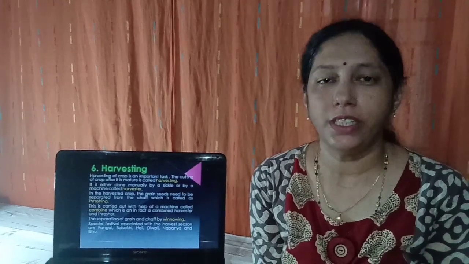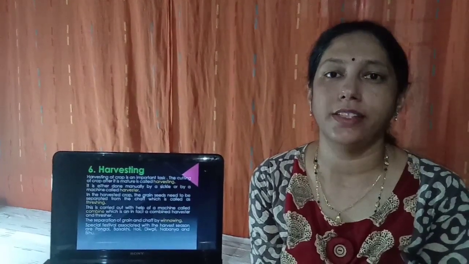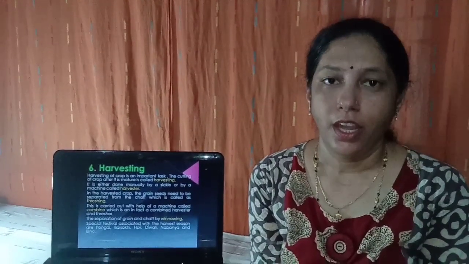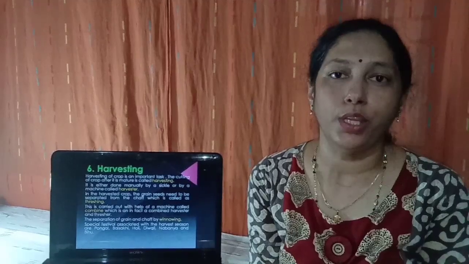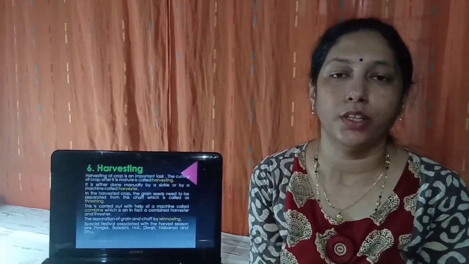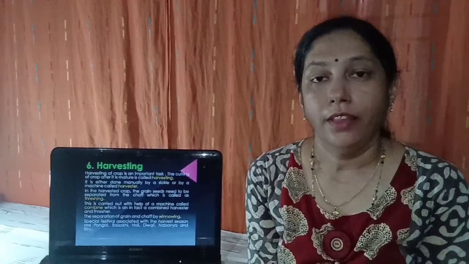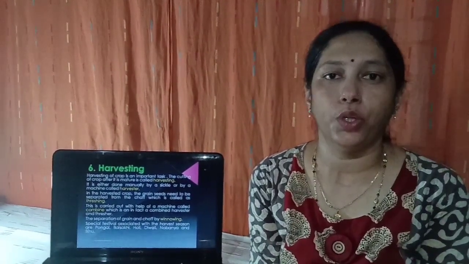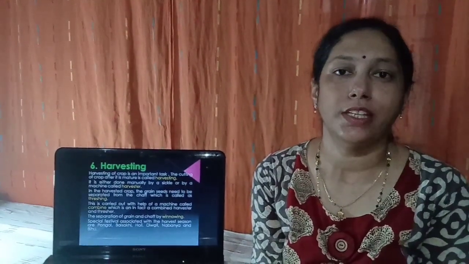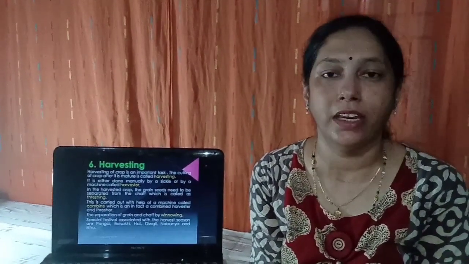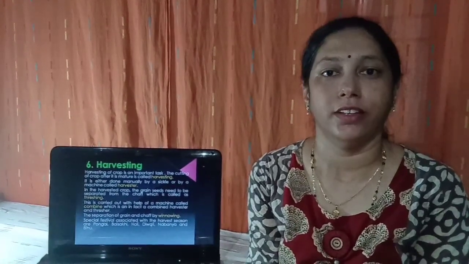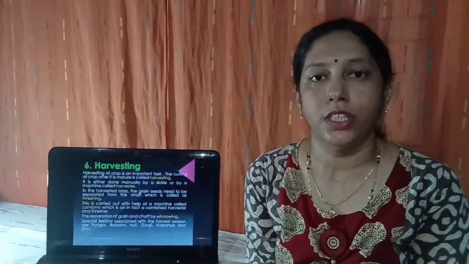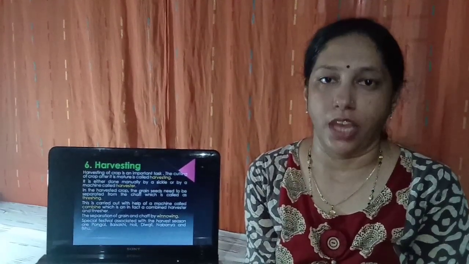Then we learned about the sixth step of agricultural practices, that is harvesting. The cutting of crop when it is mature is called harvesting. It can be done either manually using a sickle or by using a machine called a harvester. Then we learned that in the harvested crop, the grain seeds need to be separated from the chaff, and this is called threshing, and it is done by a combine which is a harvester and a thresher too. Then we learned about the process of winnowing in which the grains are separated from the chaff.